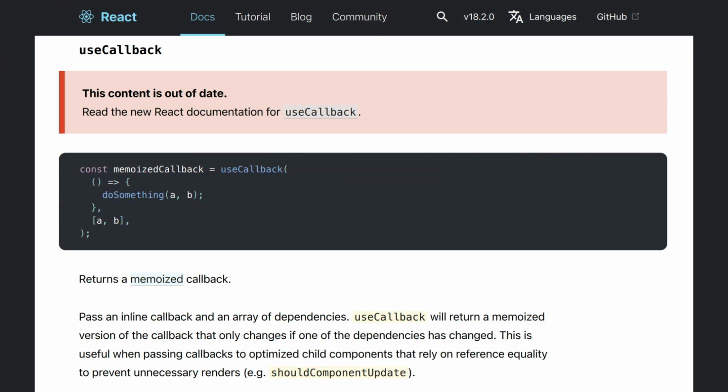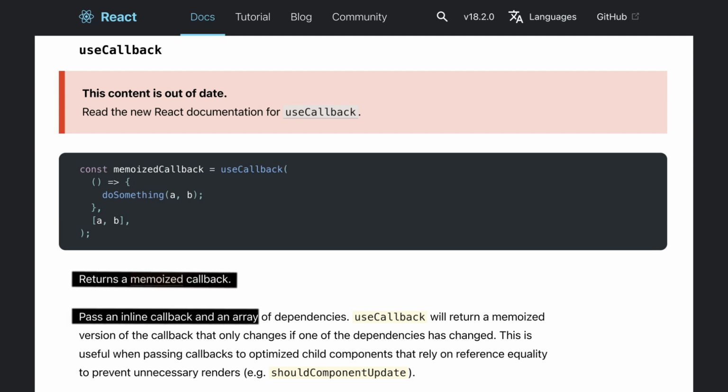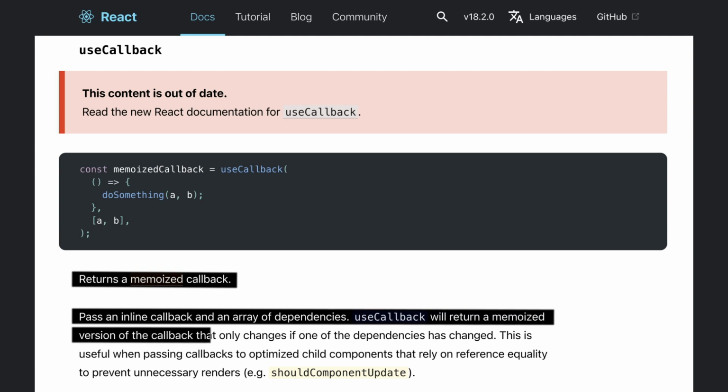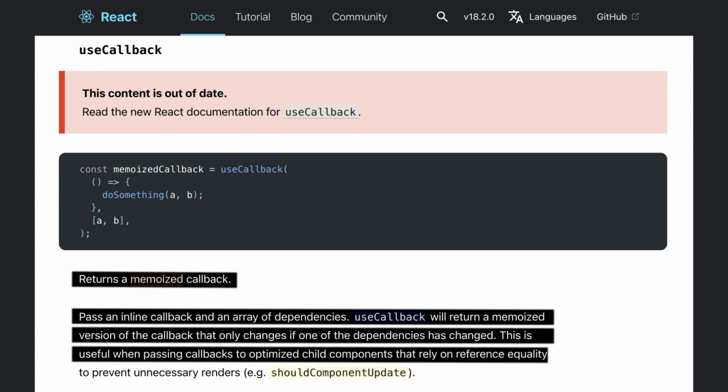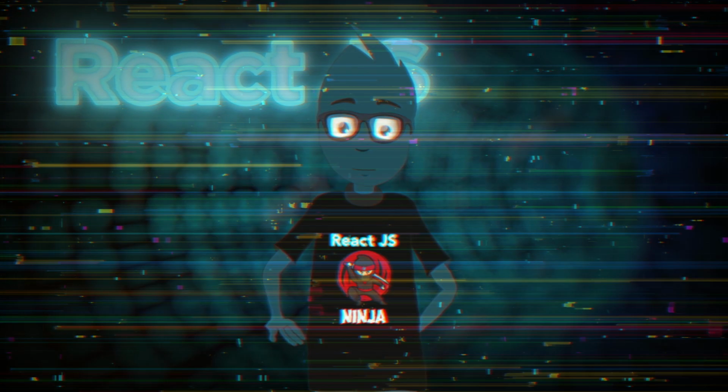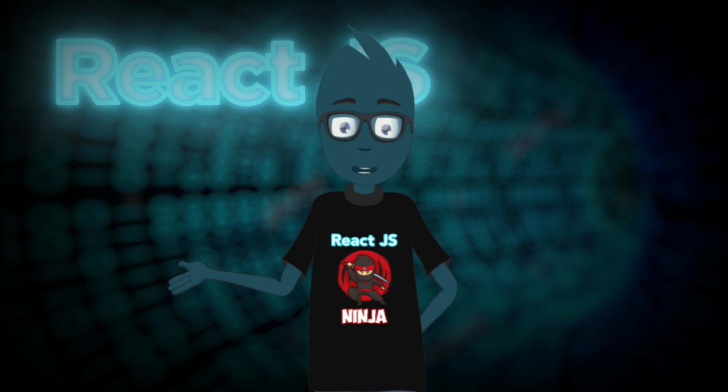I decided to show you a piece of text from the legacy documentation, because it works better for our video. It reads: returns a memoized callback. Pass an inline callback and an array of dependencies. useCallback will return a memoized version of the callback that only changes if one of the dependencies has changed. This is useful when passing callbacks to optimized child components that rely on reference equality to prevent unnecessary renders. The main idea is not to improve the performance in a particular component, but rather it is only beneficial if the callback is passed as props.